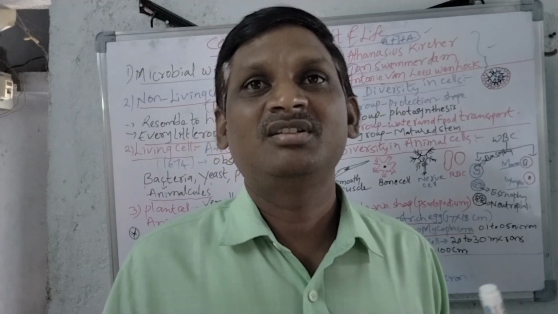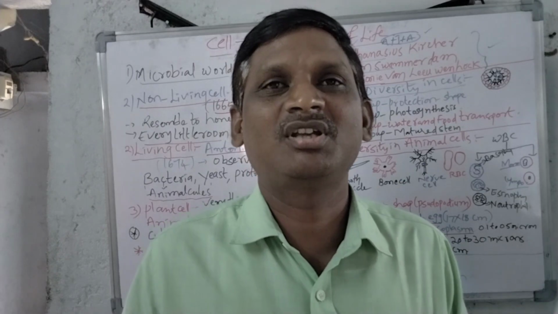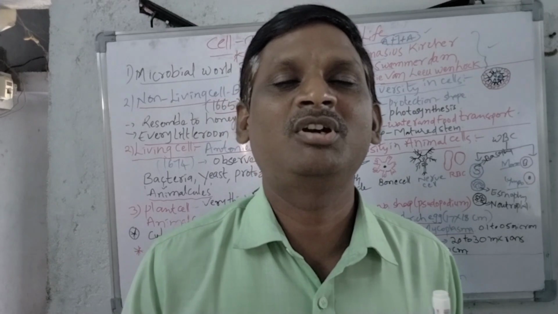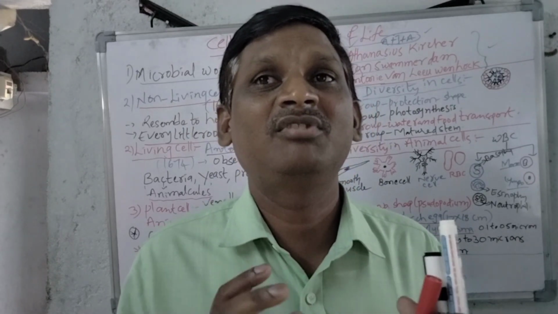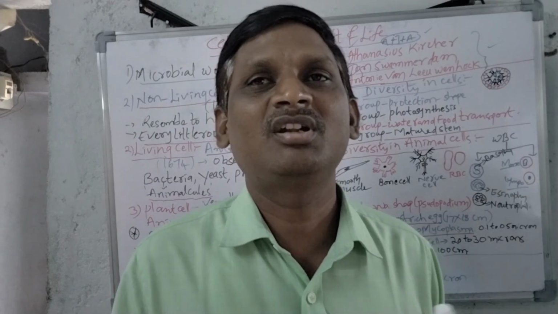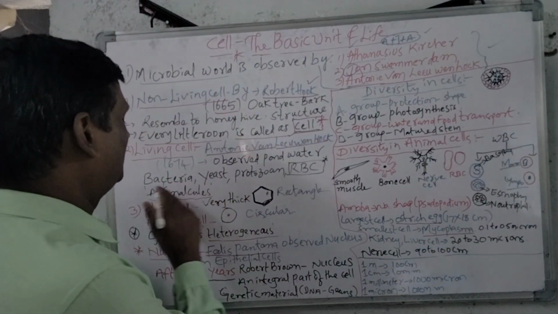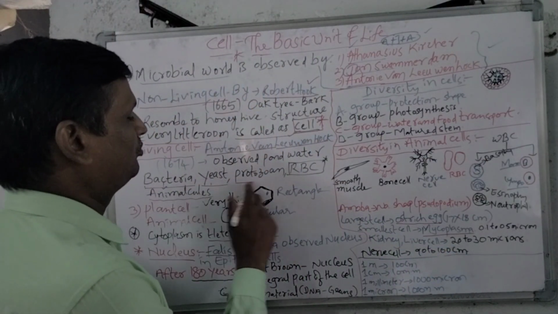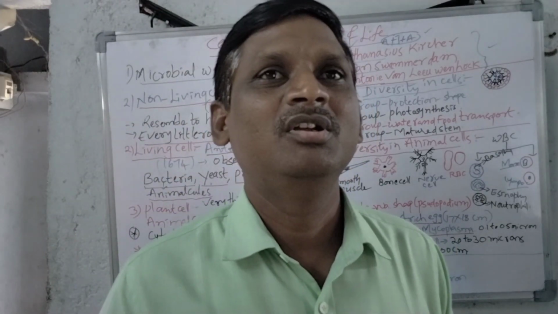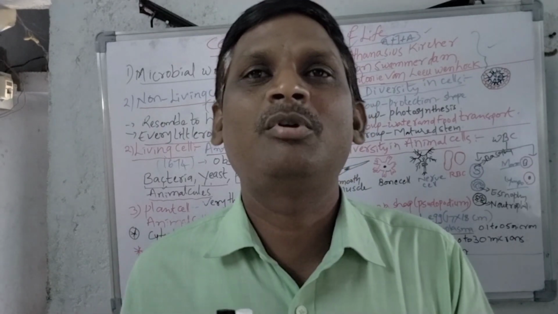the thickness of the cloth, and once he also observed pond water. Basically, he was not a scientist, but a merchant. But because of his passion to observe the pond water, he found that there were some living creatures moving in the pond water. We should remember they are called bacteria, yeast, protozoans. These three are specifically mentioned in the textbook, so we should remember. Antony van Leeuwenhoek identified these living organisms in the pond water.